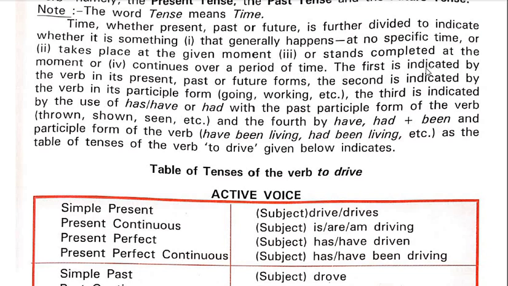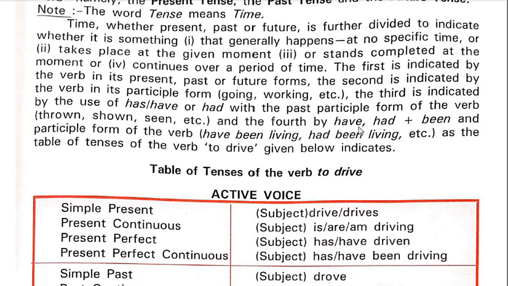The first is indicated by the verb in its present, past or future forms. The second is indicated by the verb in its participle form, going, working, that is the present participle form. The third is indicated by the use of has, have or had with the past participle form of the verb, that is thrown, shown, V3, to have plus V3.